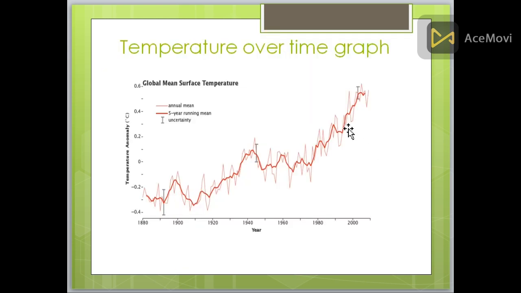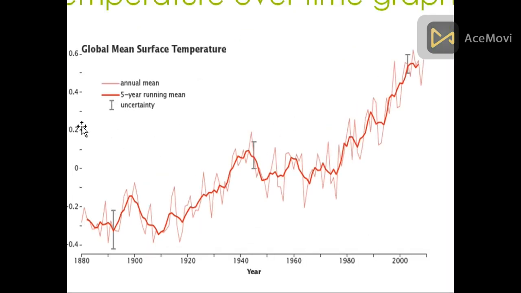Now, there is another interesting thing on this topic. As we are all discussing, temperature is rising over time, but how does it change? This is clear from the graph. As you can see here, in the 1880s and early 1900s, the average surface temperature of the Earth is approximately minus 0.2 to minus 0.4. But over the years, it goes on increasing. Sometimes it increases and decreases a little bit, but if we smoothen this line, it is in increasing order.